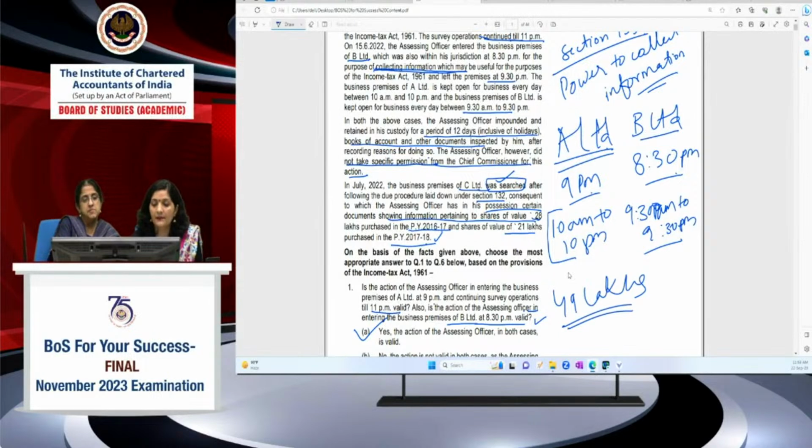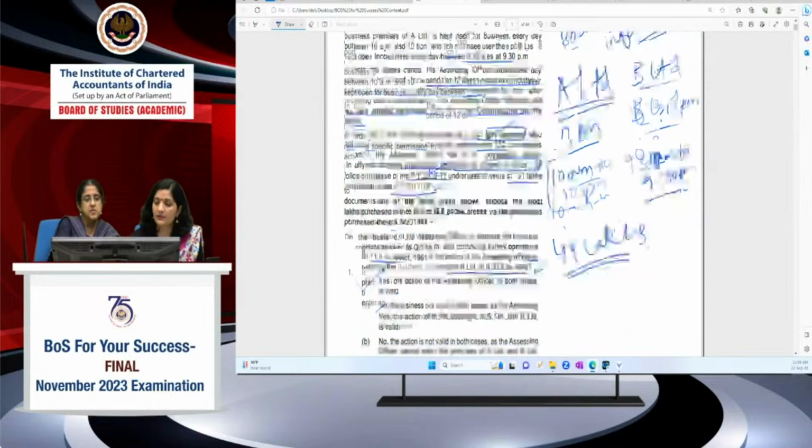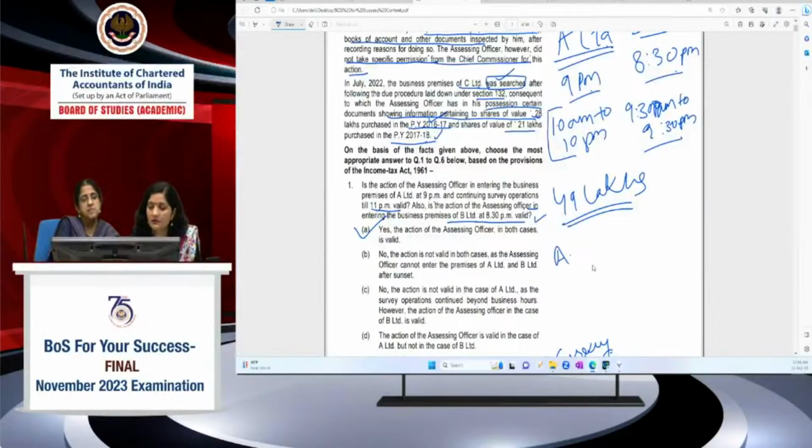ठीक है. अब क्या है, assess previous year लिखा है यहाँ पे, previous year written है. और आपको time limits कहाँ से देखनी है, relevant assessment year से देखनी है. ठीक है, तो यहाँ पे 16-17 का relevant assessment year आपका क्या हो जाएगा, assessment year 2017-18, 49 लाख है. तो 3 years के beyond तो he cannot go. आपको 3 years का ही देखना है. Assessment year 17-18 से आप कैसे देखोगे, 21 में खत्म हो जाएगा आपका. ठीक है, 31/3/21 में the time limit भी ended.